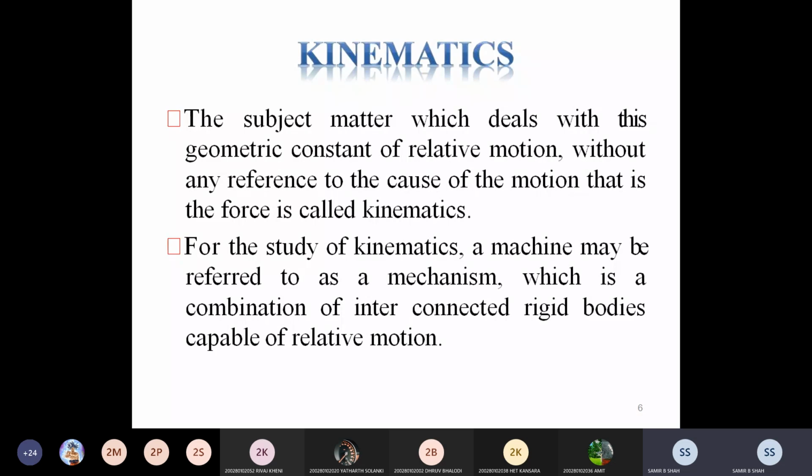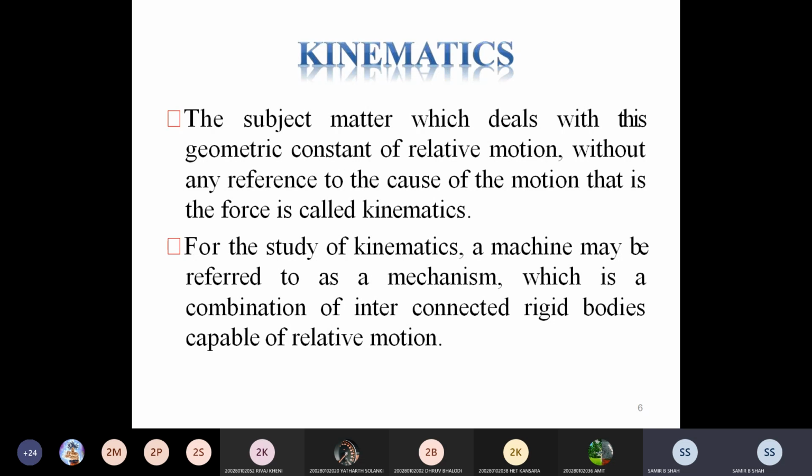Now we are going into some depth regarding kinematics. The subject matter which deals with the geometry of relative motion, without any reference to the cause of motion, that is, the force, is called kinematics. For the study of kinematics, a machine may be referred to as a mechanism, which is a combination of interconnected rigid bodies capable of relative motion.